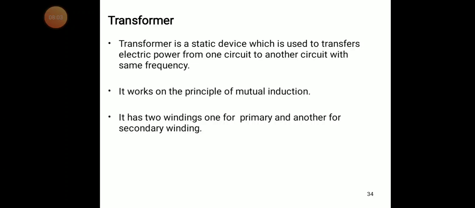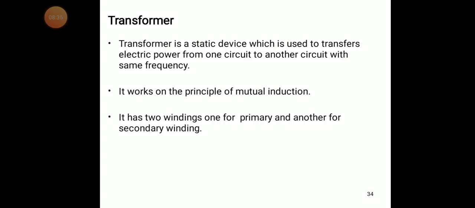So the same phenomenon we are using here. The main concept of the transformer is mutual inductance. Very, very important. So it has two windings. For mutual inductance, we need two windings. One winding is called the primary winding, and the other is called the secondary winding. To the primary winding, they give the power supply. From the secondary winding, they take the power supply.